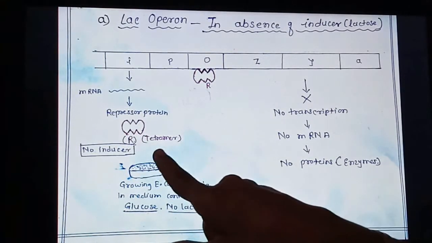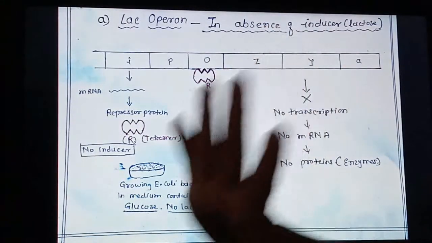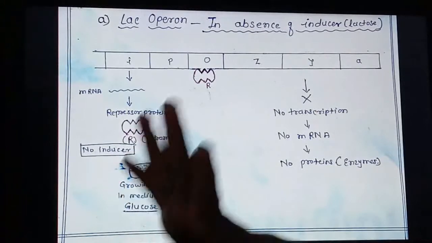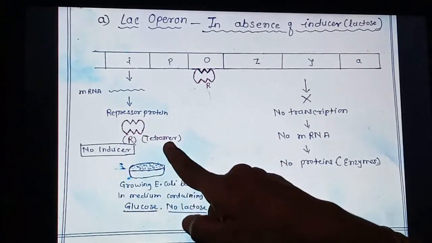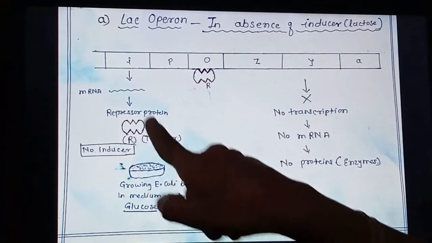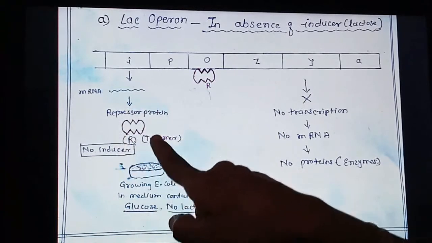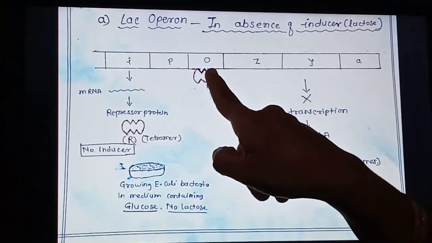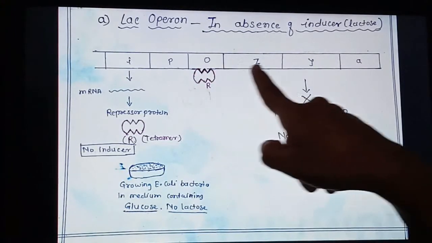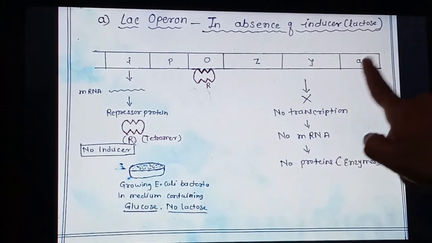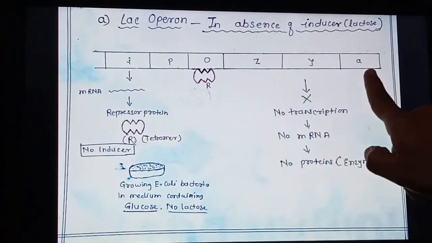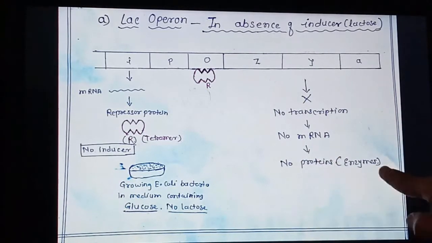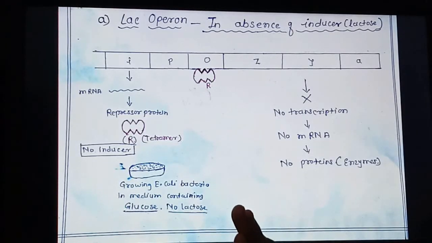You can see this repressor has a particular structure. Actually it is a tetramer. Tetramer means it has 4 units; 4 units come together to form a tetramer. Whenever this repressor protein, or tetramer, goes and binds to this operator region, the transcriptional process will not take place. No transcription, no mRNA will be formed, and no proteins will be synthesized.